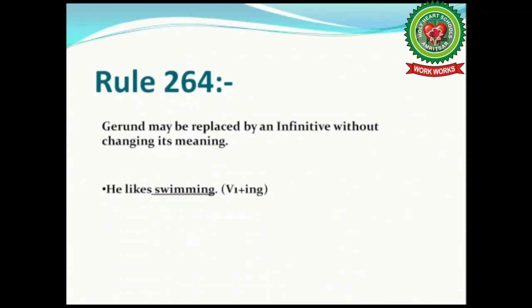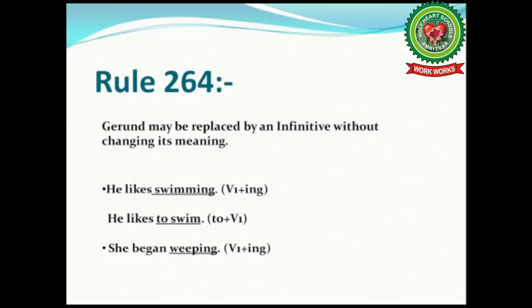Let's take an example. He likes swimming. What is the gerund used in the sentence? It is swimming. That is first form of the verb plus ing. Now the same sentence can be written in the form of to plus first form of the verb, that is infinitive form. So the sentence will be he likes to swim. In this way, we can replace the gerund by an infinitive without changing its meaning.